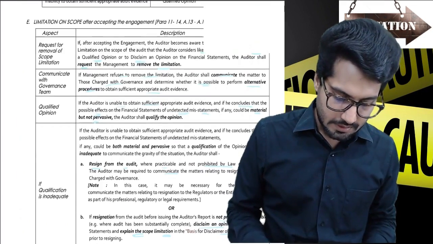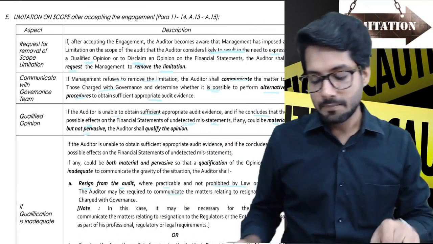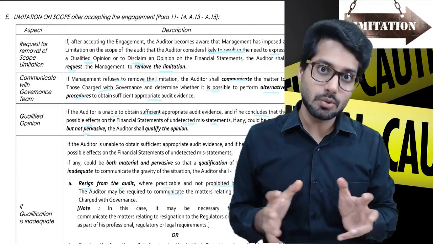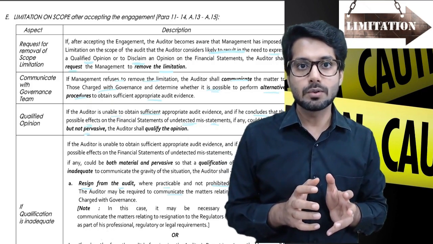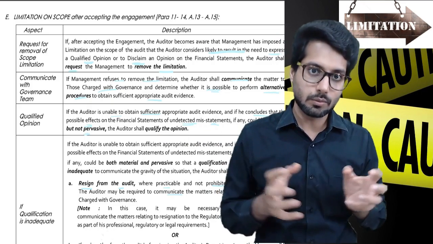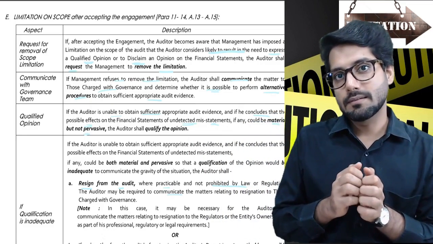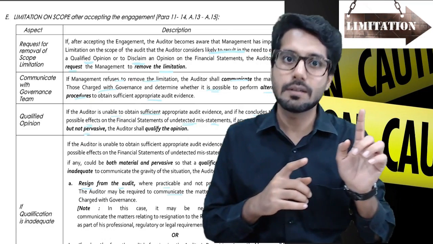Right, so this is limitation on scope after accepting the audit engagement. The previous one was that after we had accepted, they asked us to reduce the audit. They told us that we cannot go to 2 branches, although that was covered. So they are trying to reduce the scope of the audit. Basically, the terms in the audit engagement are changing.